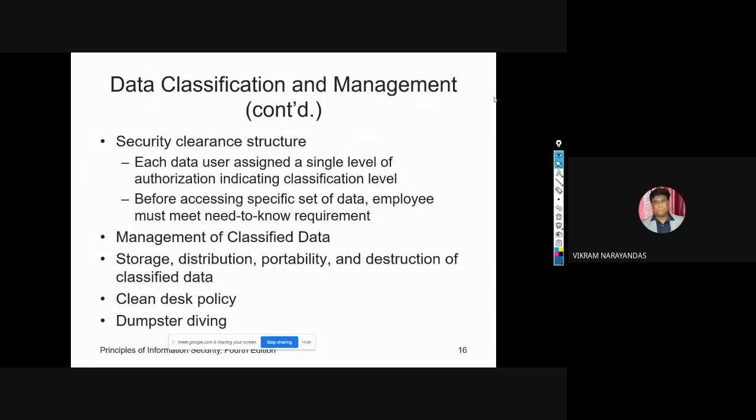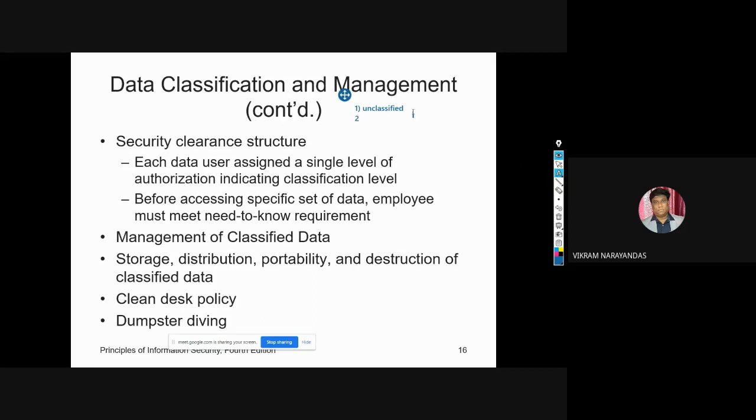So organizations need to classify data to provide protection. We have 5 levels of classification schemes. One is unclassified data. Unclassified means data distributed to the public without any threat. It is called unclassified data.